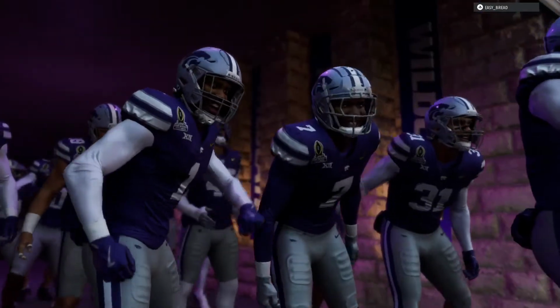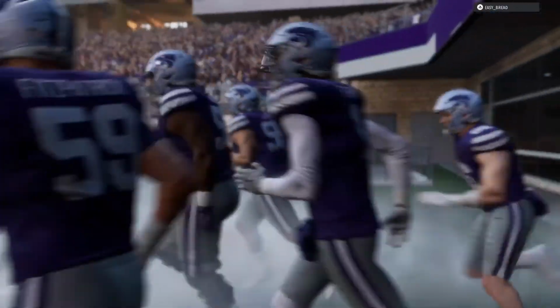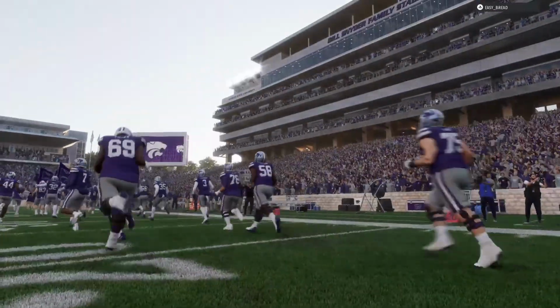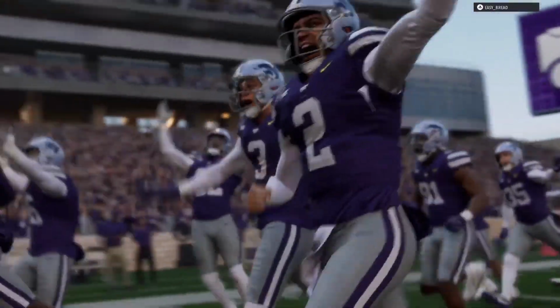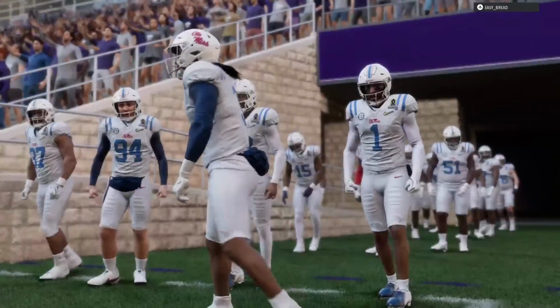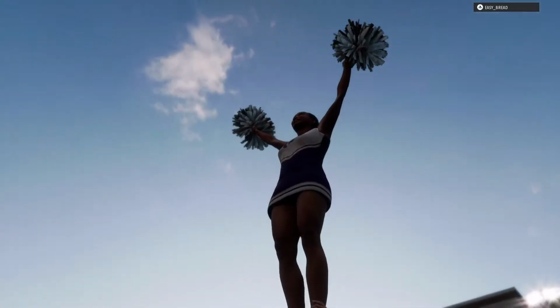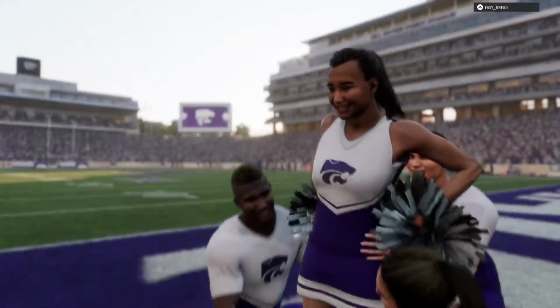Will see the number 10 seed in this playoff, the Ole Miss Rebels, taking on the number 7 seed in the playoff, the Kansas State Wildcats. For EA Sports College Football, I'm Chris Fowler, joined by Kirk Herbstreit. The playoff is here, and let's not wait any longer. Let's get this going.